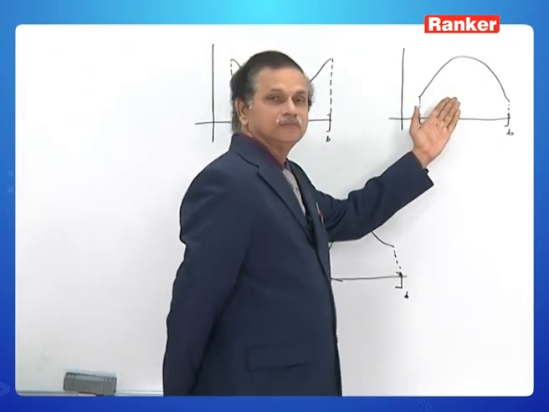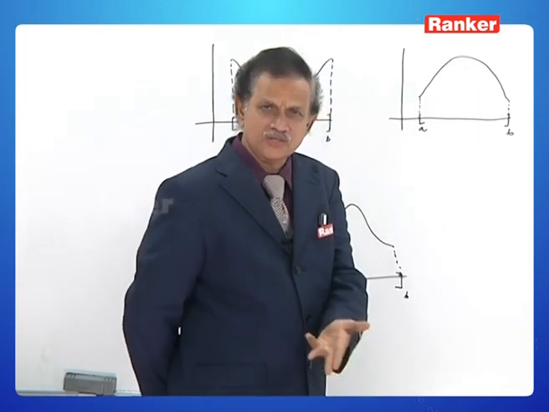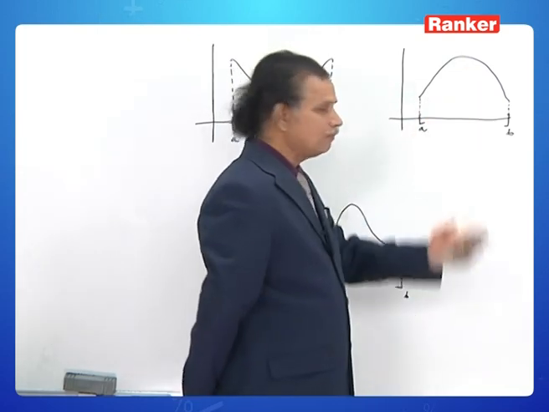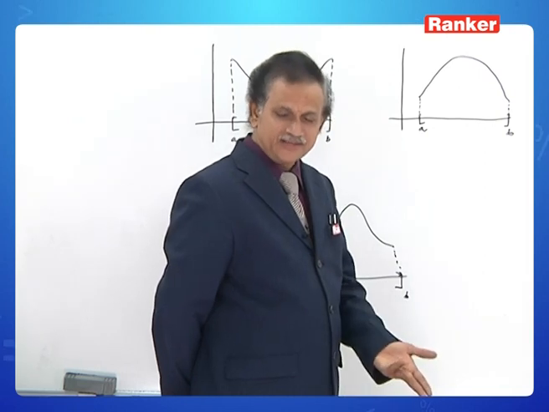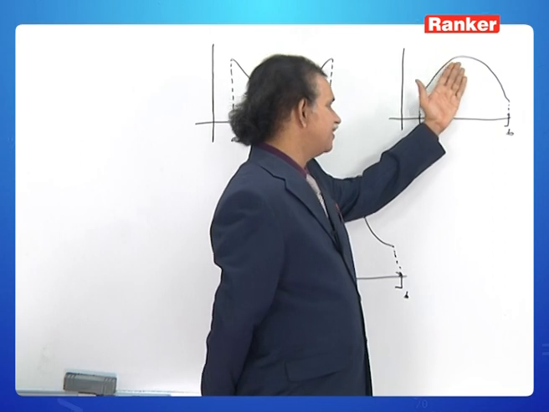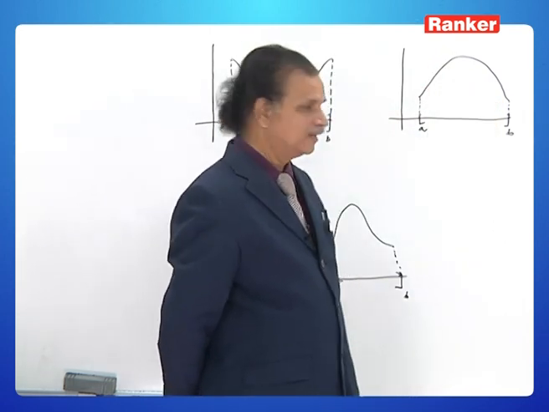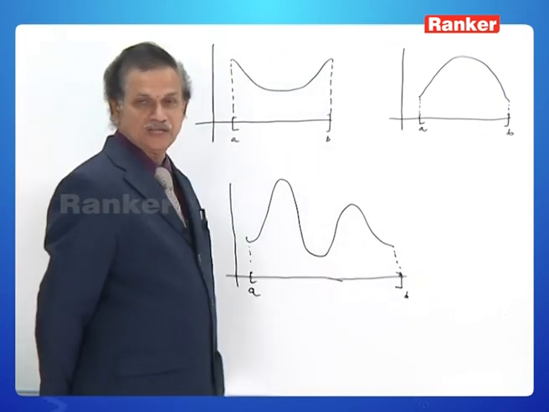Observe here also. Continuous, how? It's a smooth curve. Derivable, how? It's a smooth curve. Not only that, it is possible to draw a tangent anywhere between a and b. Yes. Observe the same thing here also.